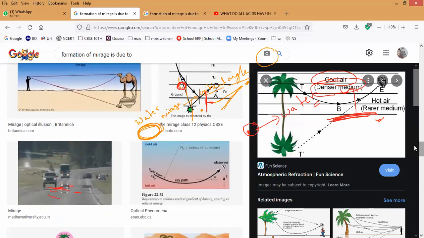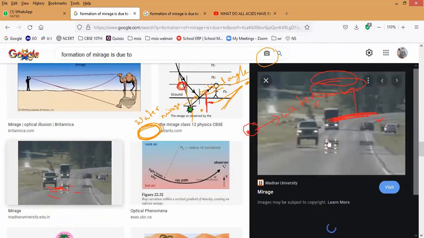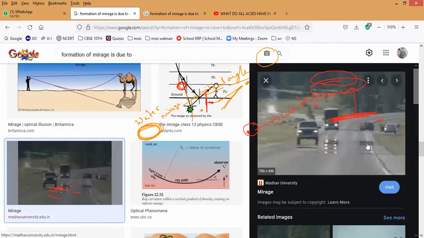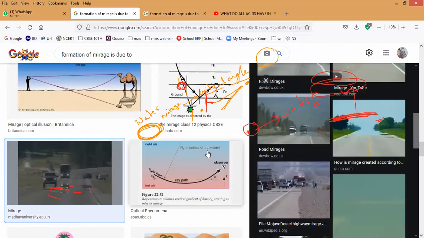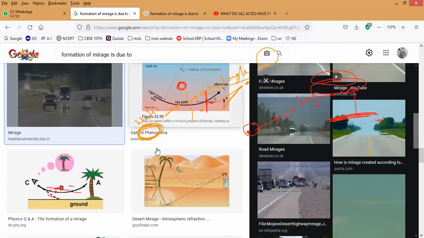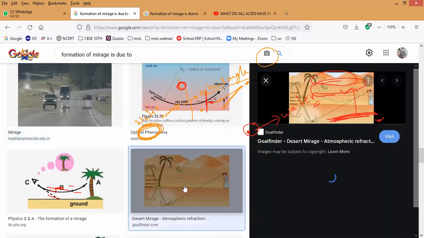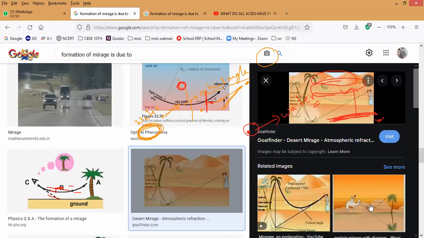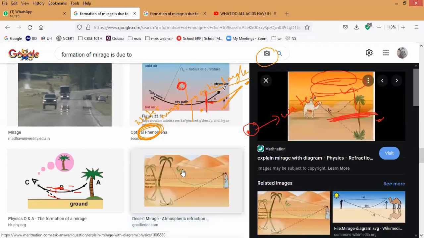The reason behind this is what you can see in this picture. While you are traveling, we are able to see water seeming to float on the road. Here also, what is the phenomenon? Atmospheric refraction. The formation of a false image of water is called what? Atmospheric refraction. So because of atmospheric refraction, that false image is called the formation of a mirage.